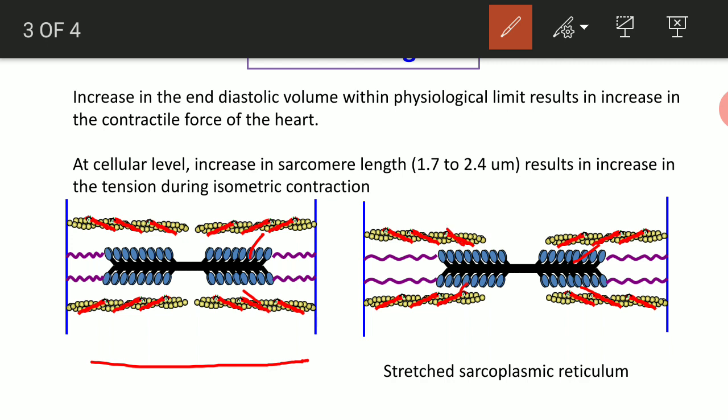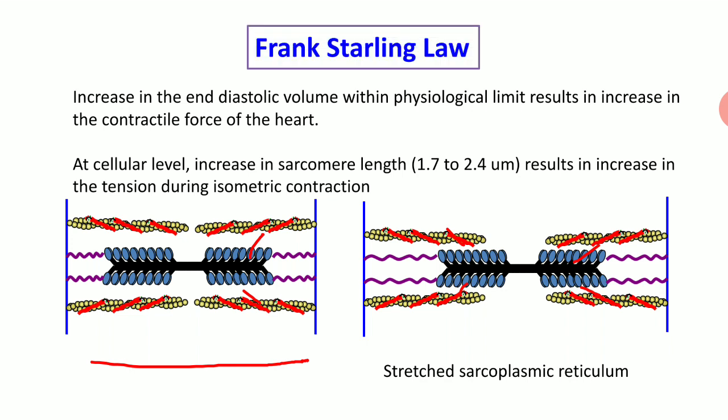So an increase in the sarcomere length causes better approximation of actin and myosin molecules, so that contraction becomes better. But as the length decreases, these actin molecules become slack, so the approximation is not good, so contraction becomes less. So we learned the concept.